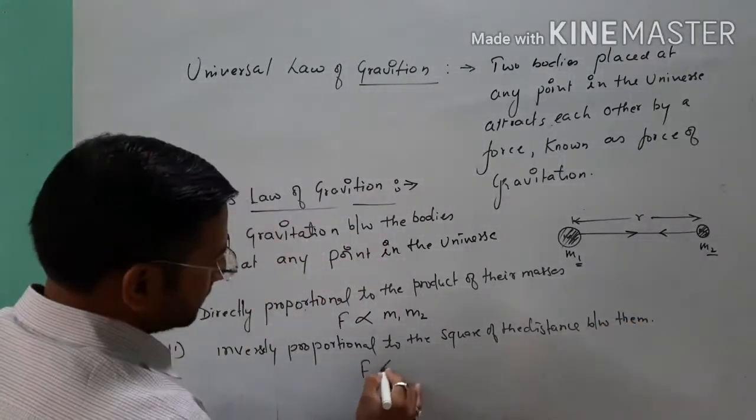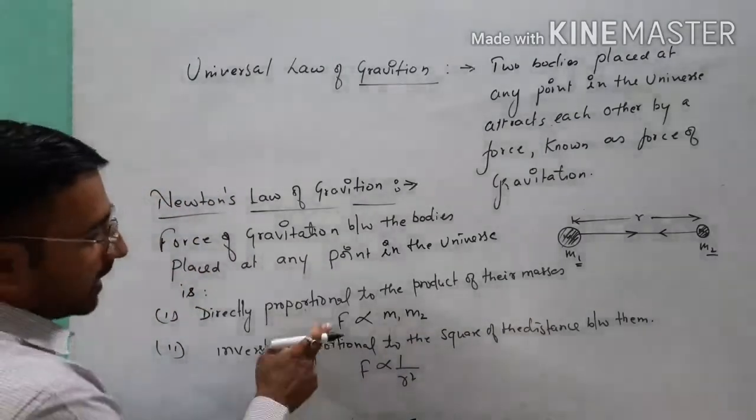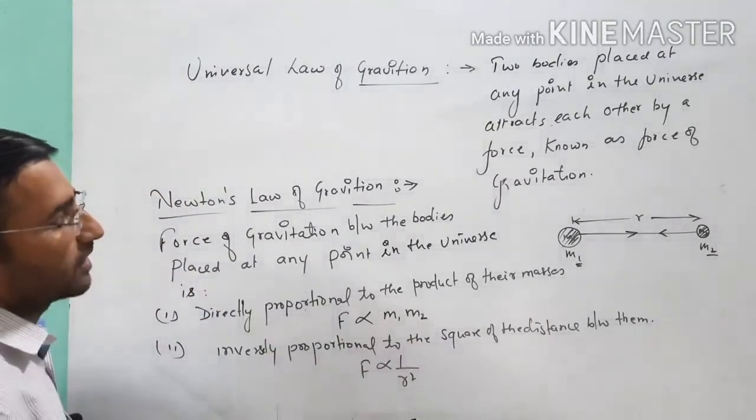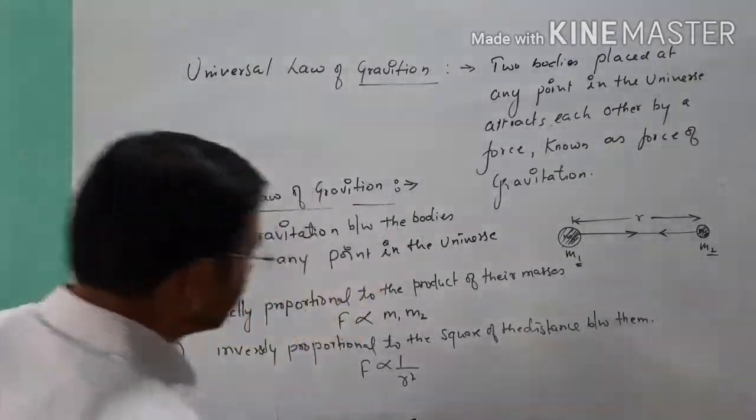Means F is inversely proportional to the square of the distance. Point clear? After these two relations, I will write a combined formula for this condition.